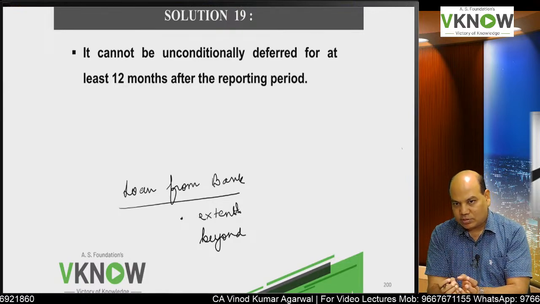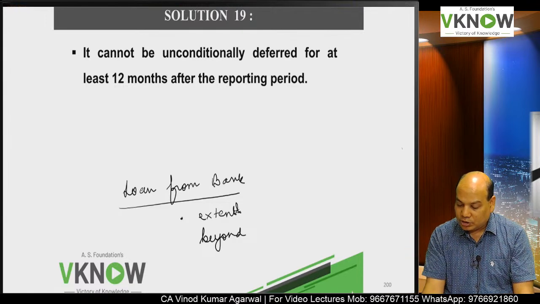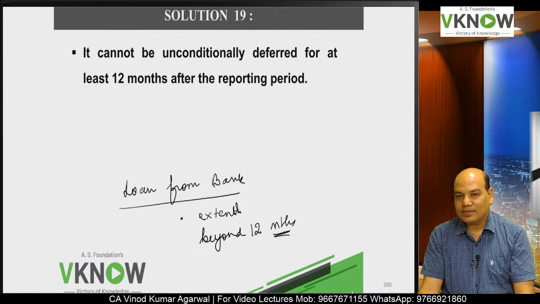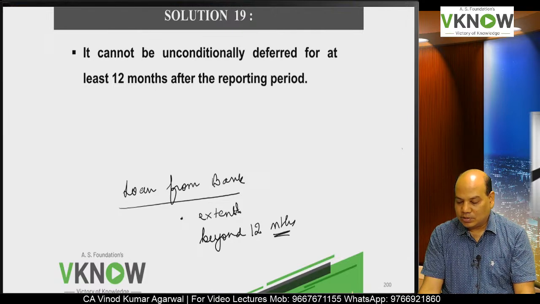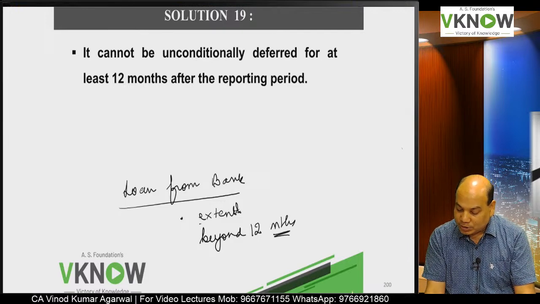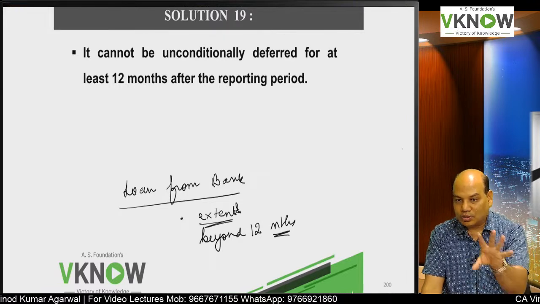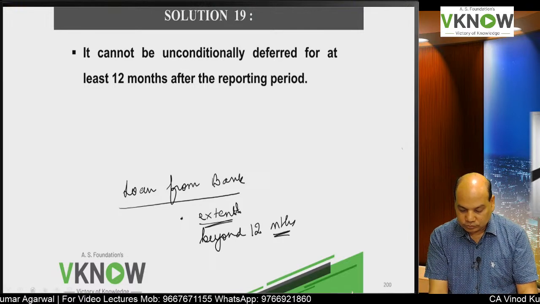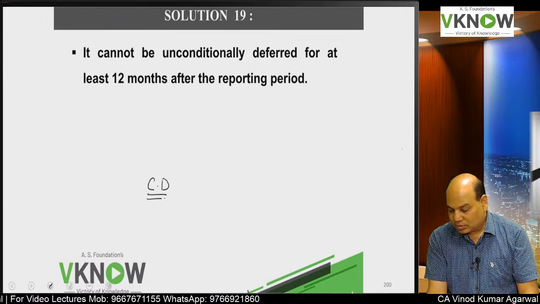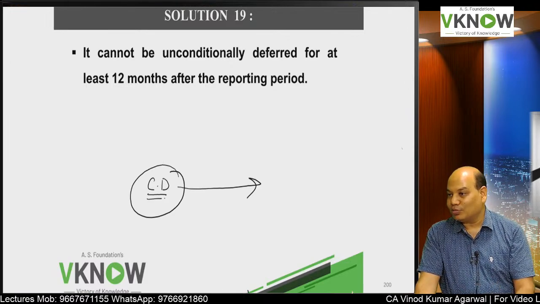You have taken a loan from the bank. The loan agreement says the company has an unconditional right to extend the loan beyond 12 months. Then it is a non-current liability, because then the company has got an unconditional right to defer it beyond 12 months. But if the problem says the company does not have the right to defer the loan, then you have to see all other conditions also. Suppose you have issued a convertible debenture. Convertible debenture holders are given an option to convert into shares.